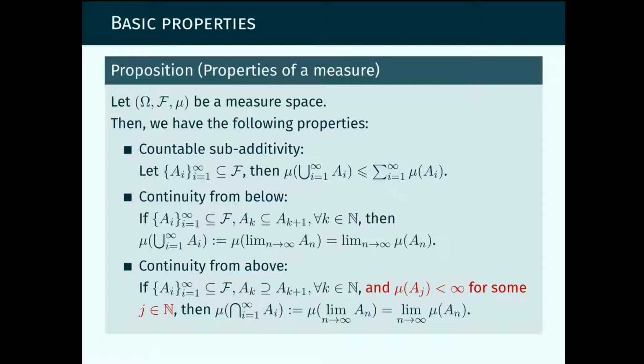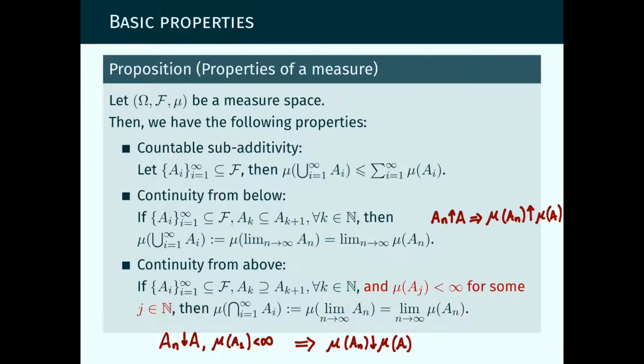And we need to assume that at some point the measure of these sets becomes finite. If it never becomes finite, this may be false. So what we define is the measure of the intersection of all these decreasing events, which we call the measure of the limit as n tends to infinity of A_n. For a decreasing sequence of events, we refer to its limit as their intersection. This equals the limit as n tends to infinity of the measure of A_n.